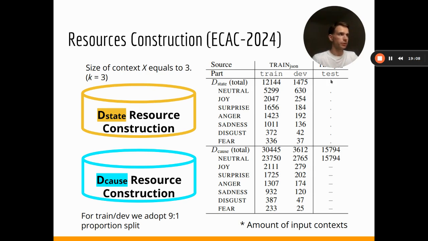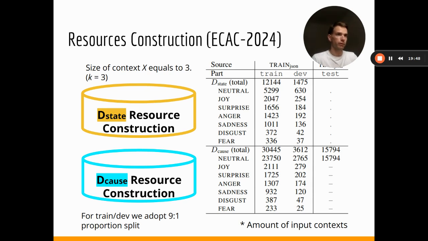The slide illustrates the statistics of the related resources, which are divided into three main parts. The first part is related to the training data, while the other two parts are related to the evaluation data, representing the development part and the test part. It is worth saying that we provide the statistics for each individual class in particular, as well as for the whole in total, and it showcases the amount of context that was used for each resource.